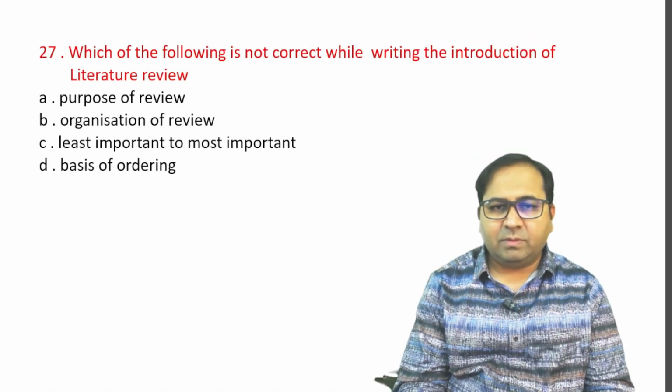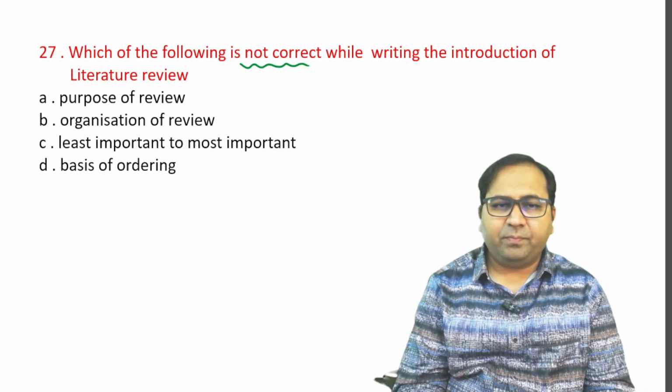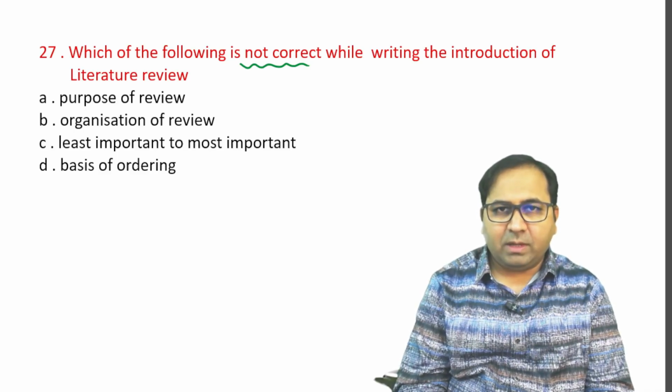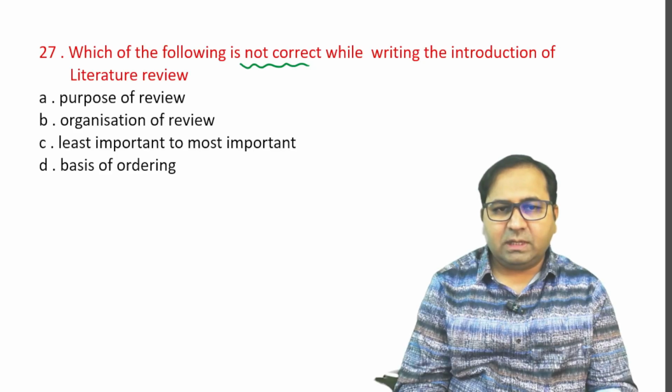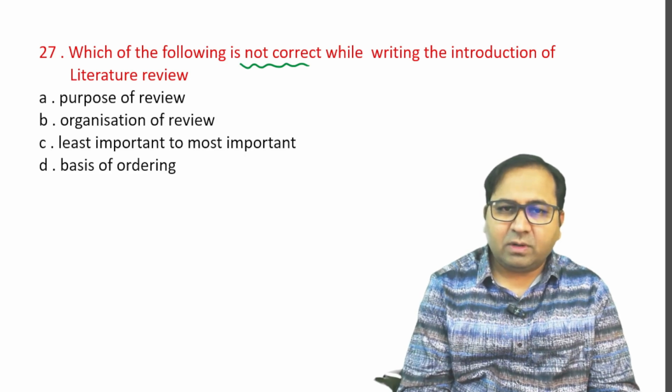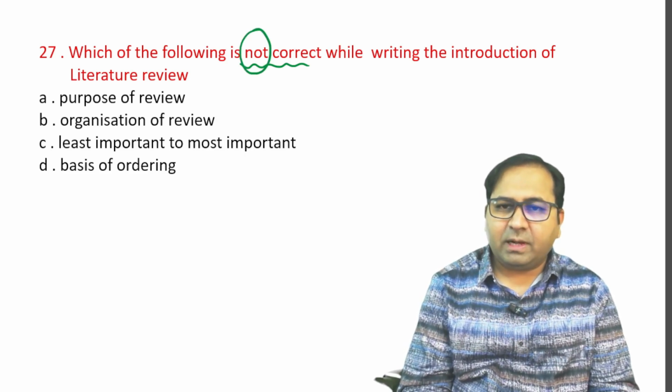Next question. Which of the following is not correct while writing the introduction of a literature review? Options are A, purpose of review, B, organization of review, C, least important to most important items, and D, basis of ordering. So which is not correct while writing the introduction?